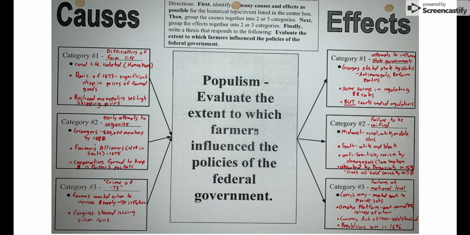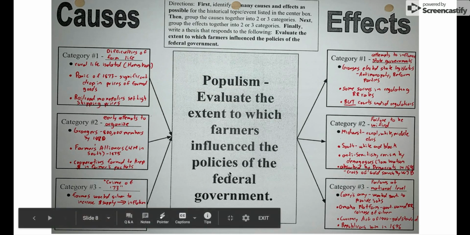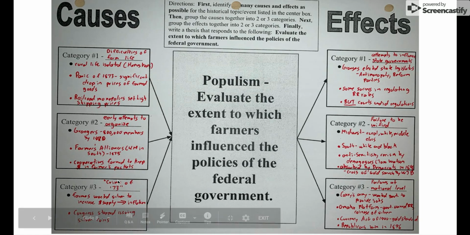Okay, so we're going to talk about farmers, which is an important group in the late 1800s because they gave rise to what's called the populist movement. And we're going to look at how they influenced or maybe did not influence the federal government, or attempted to influence the federal government. So first, let's start with some causes here.